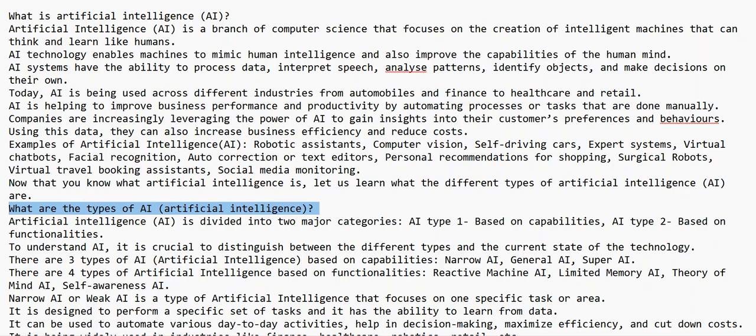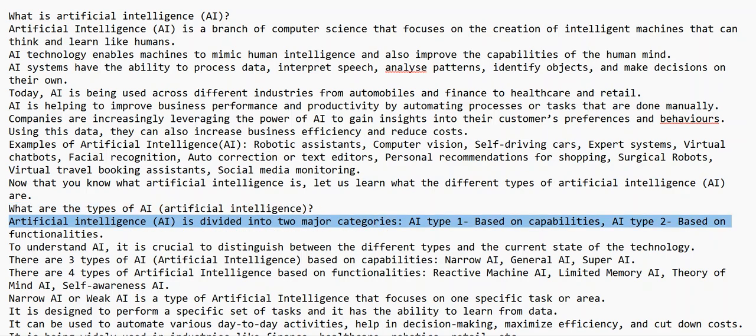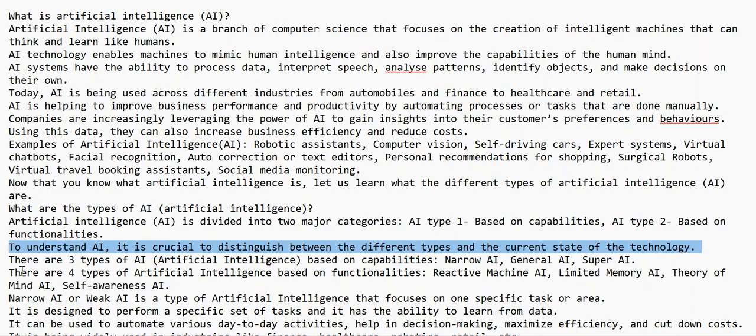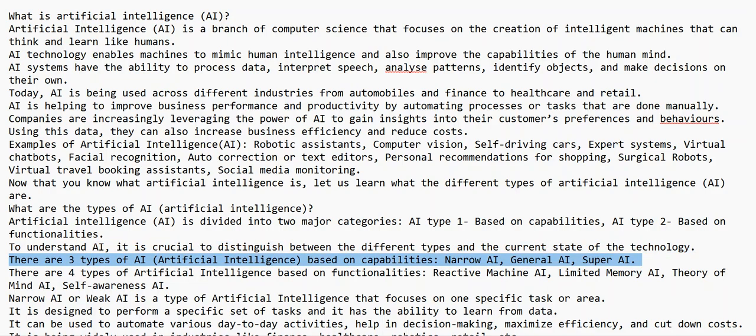What are the types of AI, artificial intelligence? Artificial intelligence, AI, is divided into two major categories. AI Type 1, based on capabilities, AI Type 2, based on functionalities. To understand AI, it is crucial to distinguish between the different types and the current state of the technology. There are three types of AI based on capabilities: narrow AI, general AI, super AI. There are four types of artificial intelligence based on functionalities: reactive machine AI, limited memory AI, theory of mind AI, self-awareness AI.